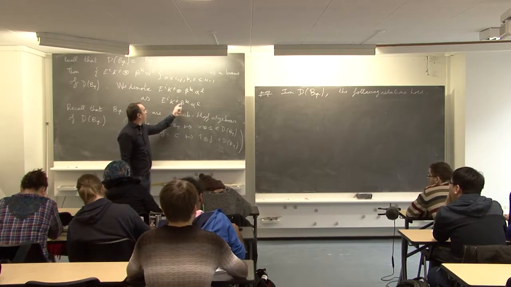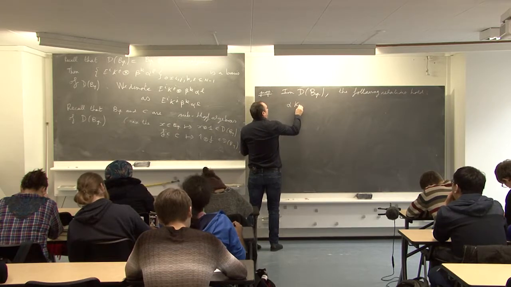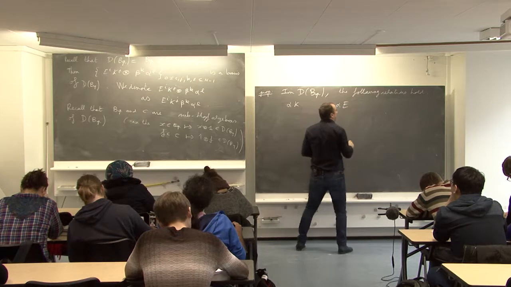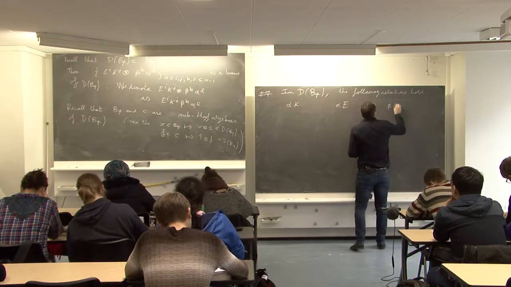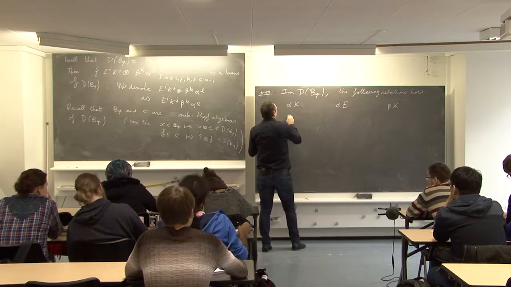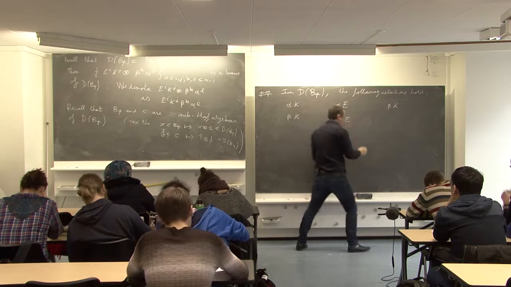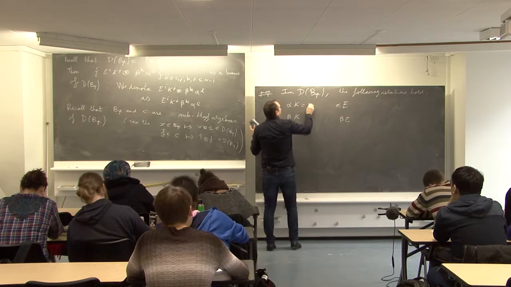So, we need to compute alpha with K, alpha with E, beta with K, and beta with E. And what we find is this.